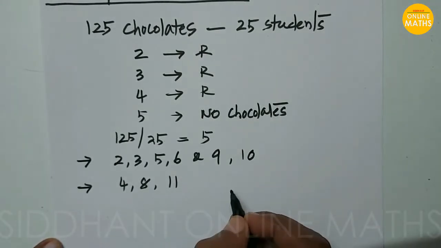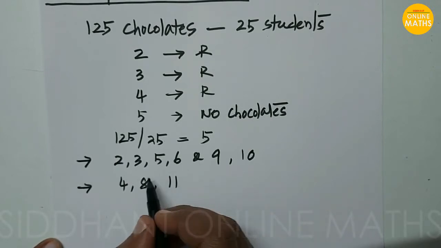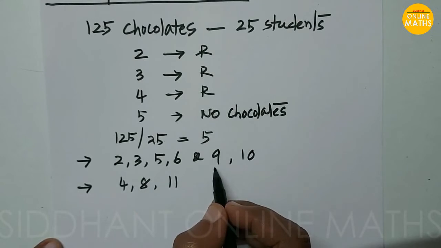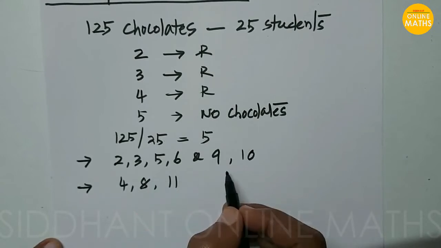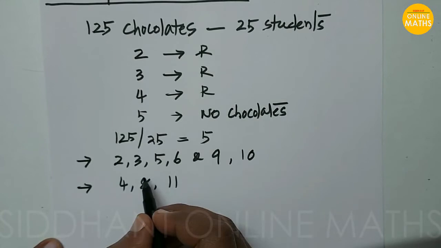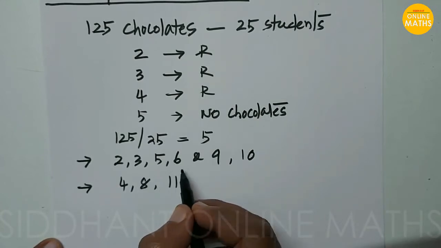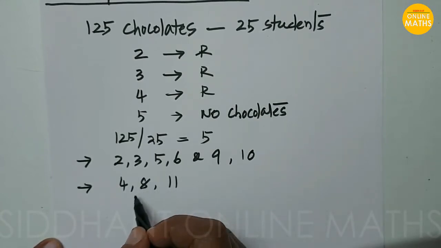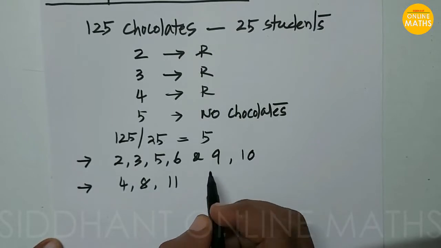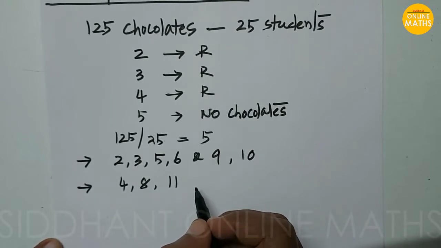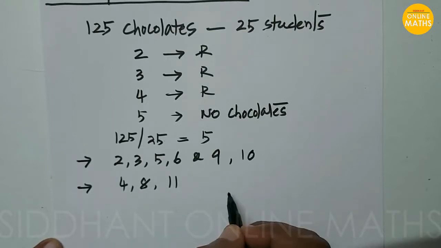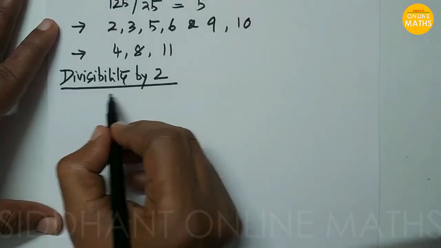In this chapter the main intention is that when any number is given to us, we are going to study whether it is divisible by a particular number or not. So whether it will divide by 2, 3, 5, 6, 9, 10 or 4, 8, 11, which number the given number will be divisible by, that we are going to study here. The first one, divisibility by 2.